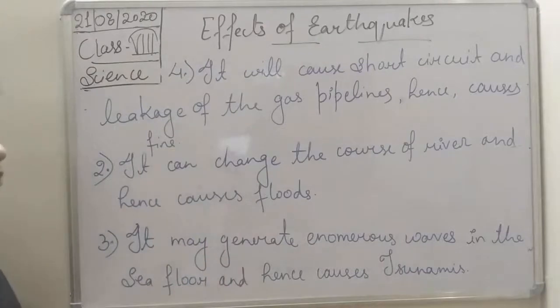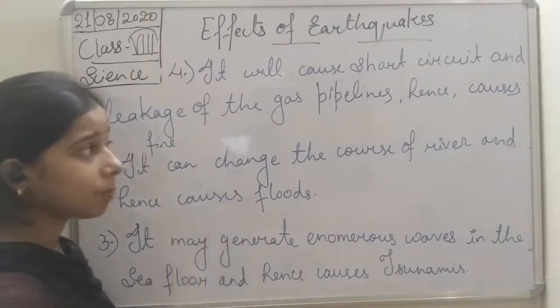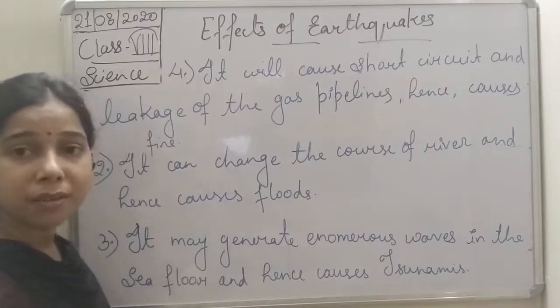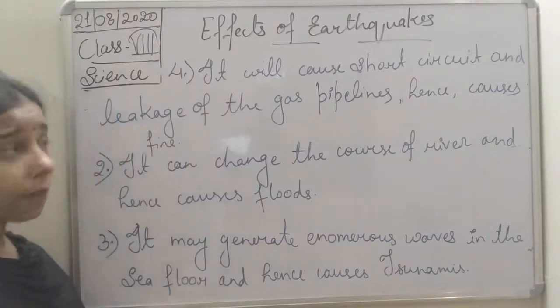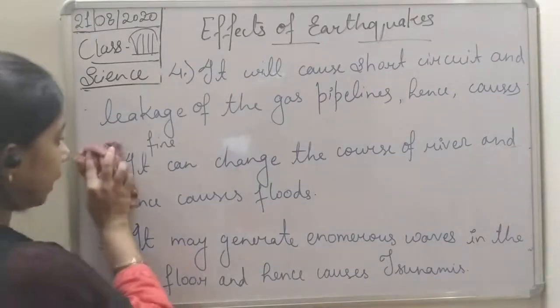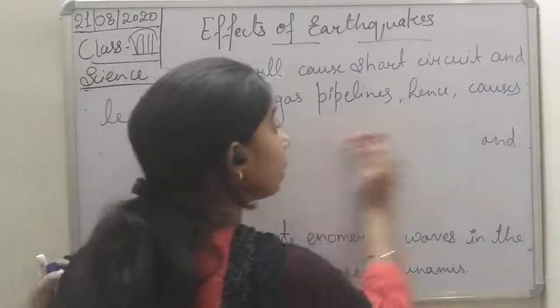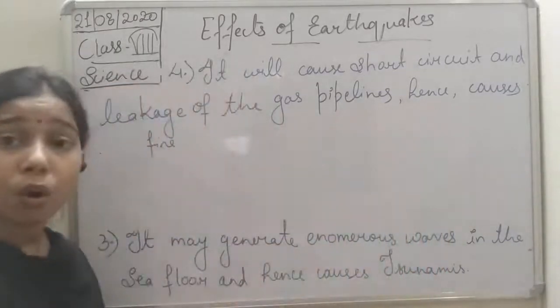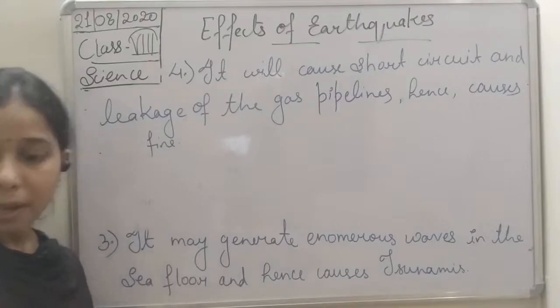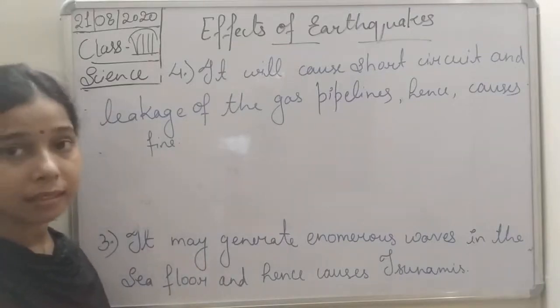The fourth one is that it causes short circuit and leakage of the gas pipeline, hence it causes fire. Then the next one, students: especially in hilly areas, if an earthquake occurs, what will happen? This earthquake will cause landslides. The shaking of the earth will cause landslides in the hilly areas.